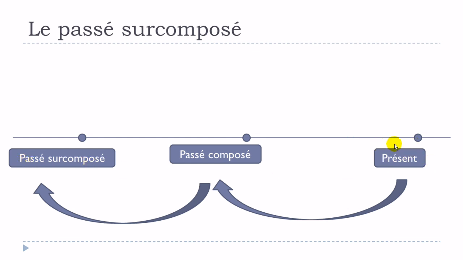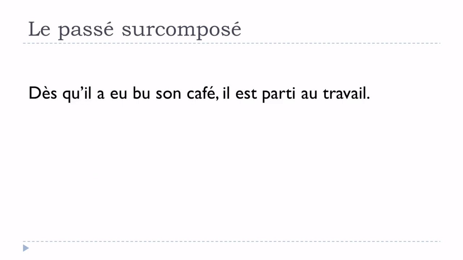Okay, so the present, le présent, then the past, le passé composé, and even before, le passé surcomposé.